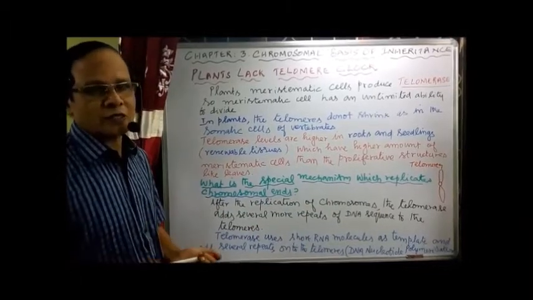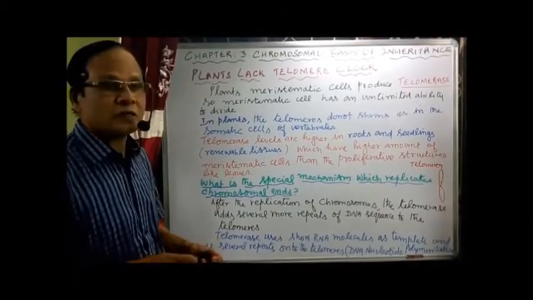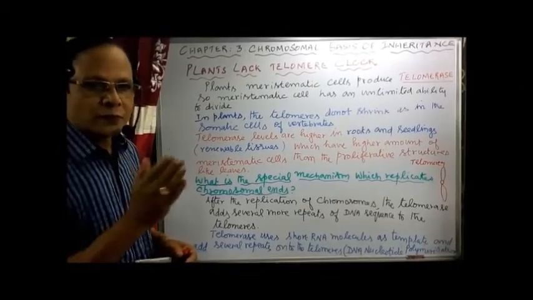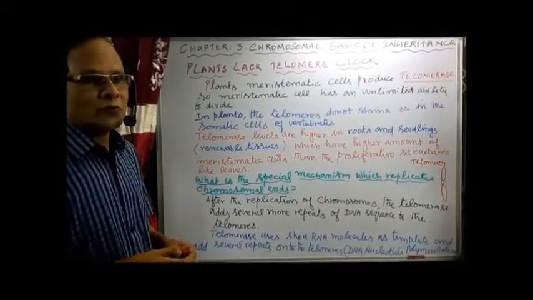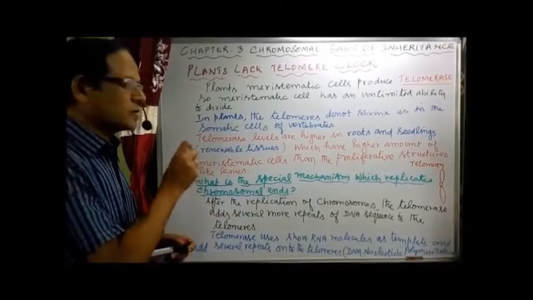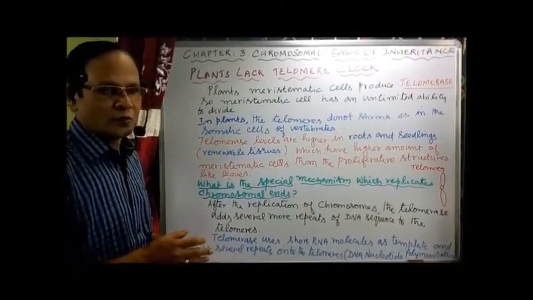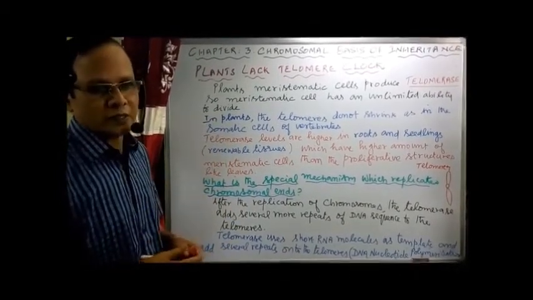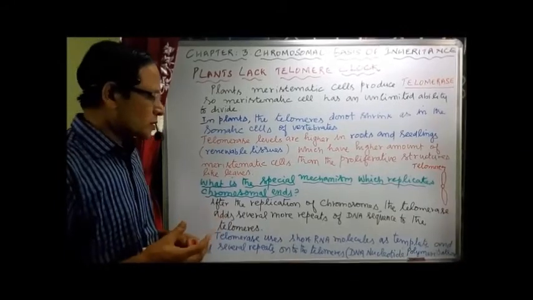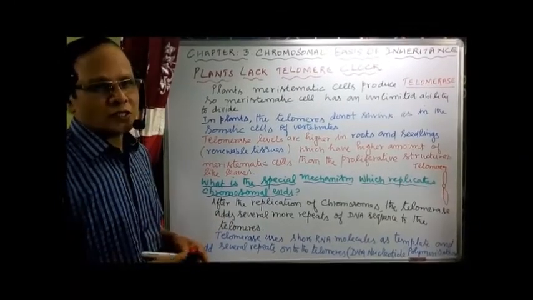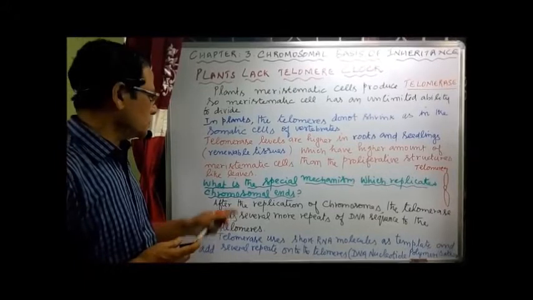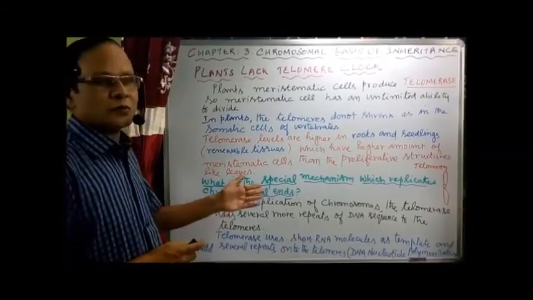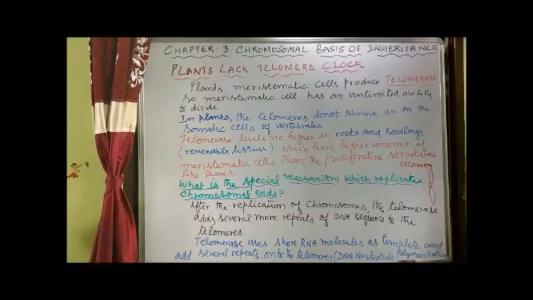Repetitive sequence formation occurs at the telomeres. This is because of the telomerase enzyme, which adds repeat sequences more and more. That's a special mechanism happening only at the terminal end, not in the entire chromosome. Only telomerase acts, producing a repetitive sequence of DNA, so that DNA nucleotide polymerization occurs. That's about the special mechanism. Two marks question: what is the special mechanism which normally replicates the end of the chromosome, that is, the telomere?